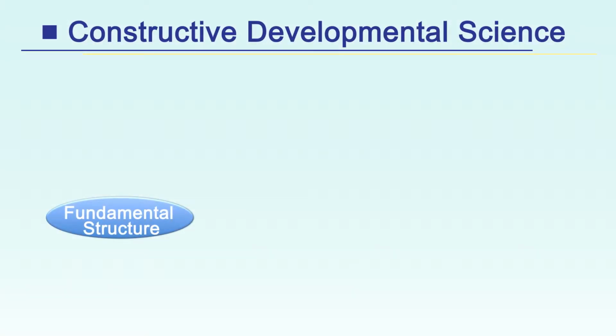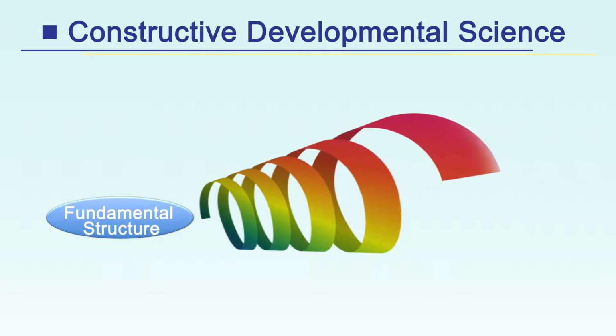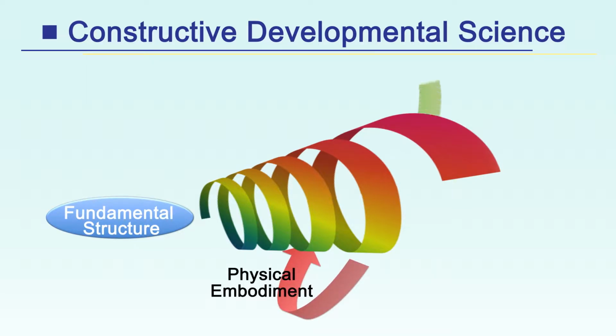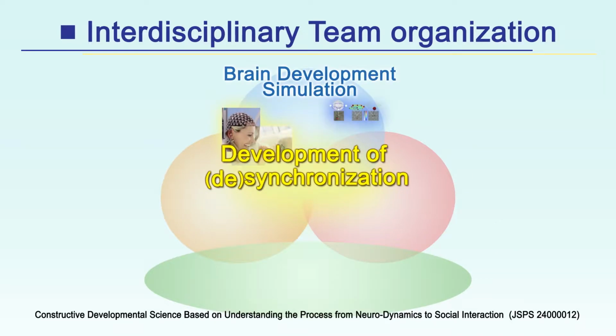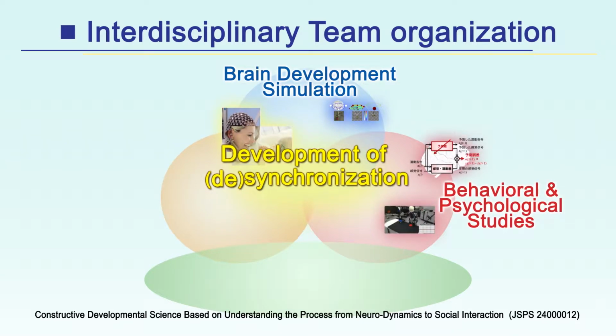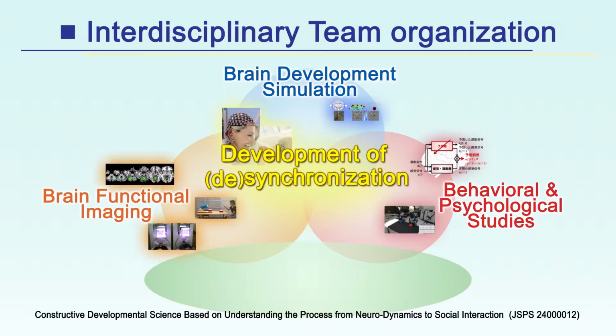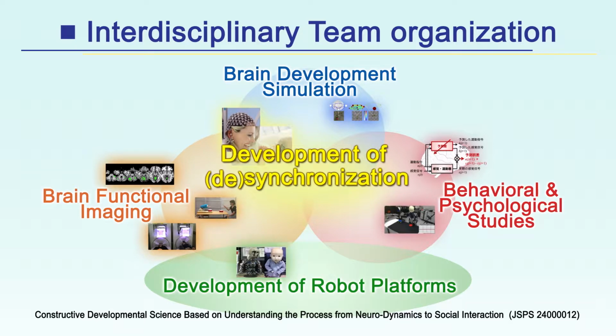Constructive developmental science attempts to address these issues by means of synthetic approaches based on computer simulations and real robot experiments, expecting to obtain new insight for them. A fundamental neural architecture develops with the physical environment through social interaction. During the process, learning methods are applied and the functions as goals or assumptions differentiate. Today, we will show the fundamental neural architecture for various behavior emergence, the predictive coding for robot behavior generation, human brain imaging studies for social interaction, and finally, the robot platform study.